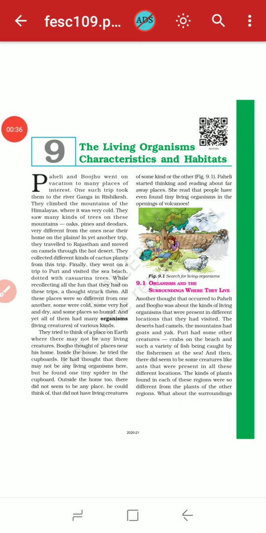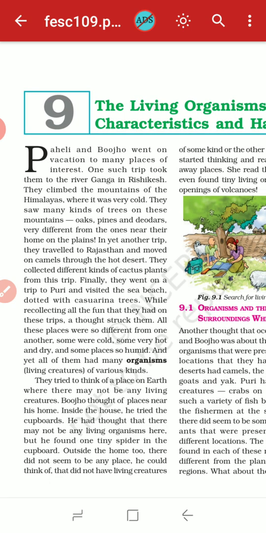Before starting the lesson, let's see some introductory part. First of all, Paheli and Boojho went on vacations to many places of interest. One day, a boy and a girl named Paheli and Boojho went on vacation to many places of interest. One such trip took them to the river Ganga in Rishikesh.